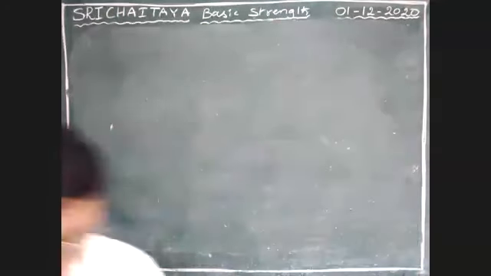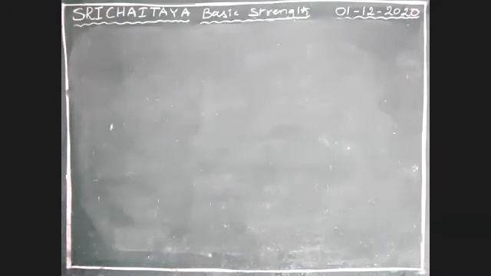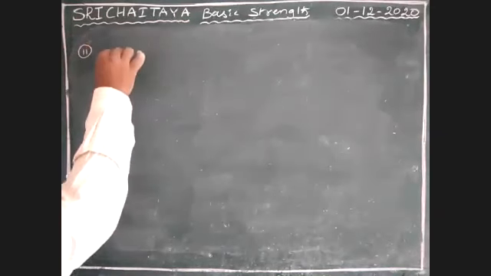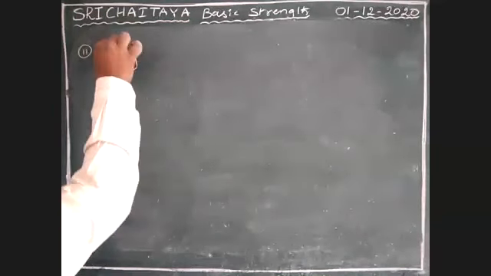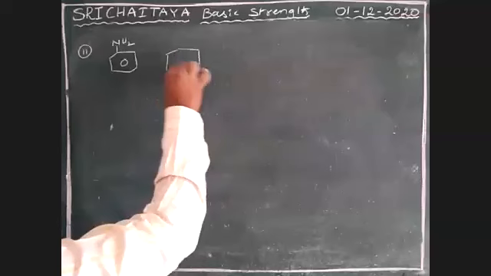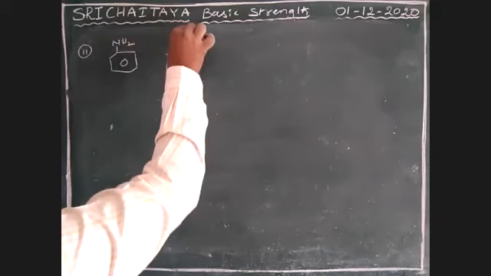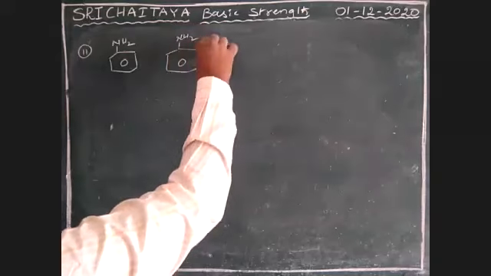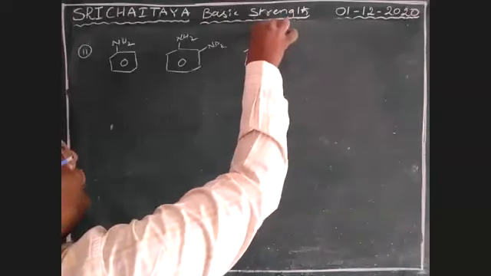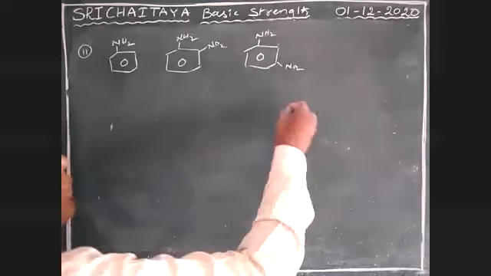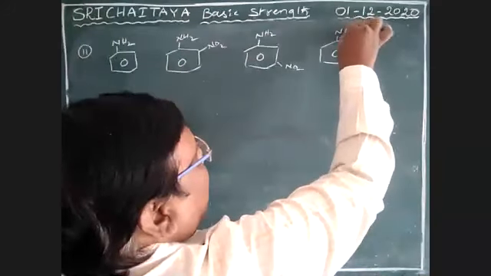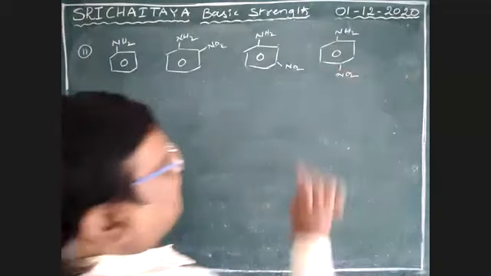Next. The eleventh one: NH2, NH2, NO2, ortho, meta, para. NH2, NO2, NH2, NO2. Tell me, boys.